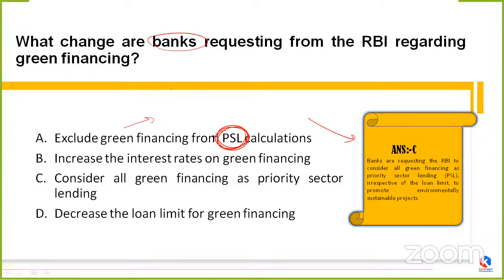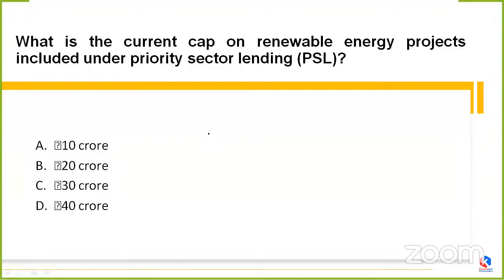Okay, clear? Now, coming to the next question, which is asking what is the current cap on the renewable energy projects which are included under priority sector lending, that is PSL. Somewhere or somehow this question is also acting as a segment from the previous question.